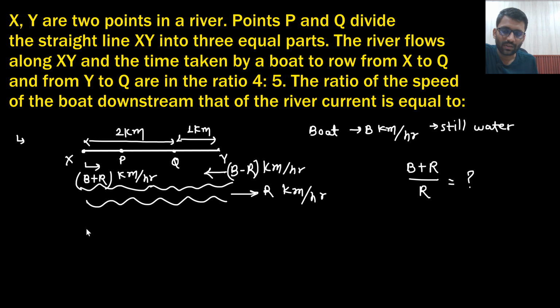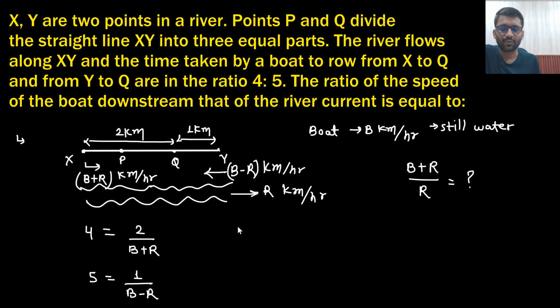So in this scenario, the time taken for the boat from X to Q is 4. So 4 is equal to 2 divided by b plus r, distance upon speed, and 5 is equal to 1 divided by b minus r.